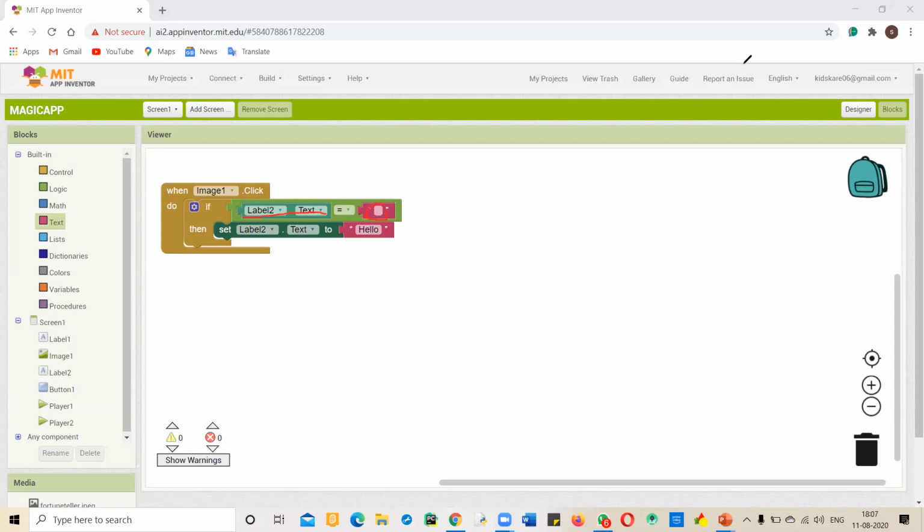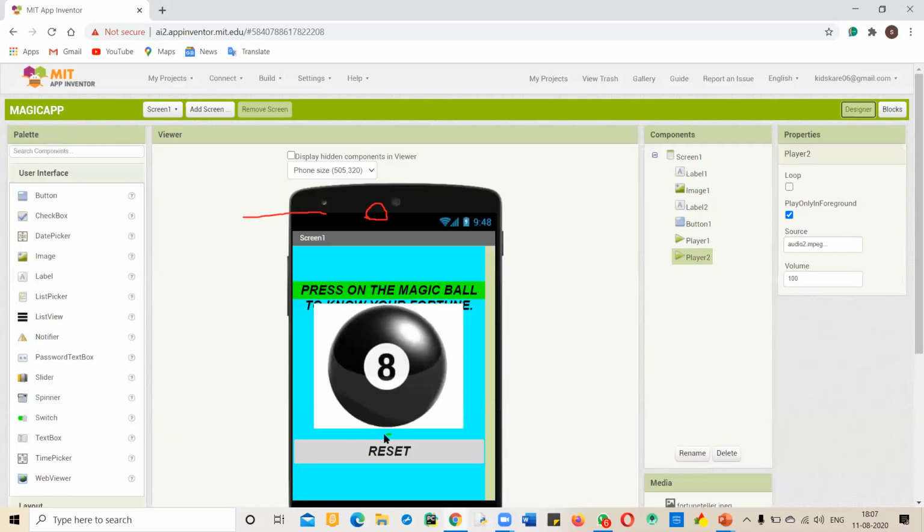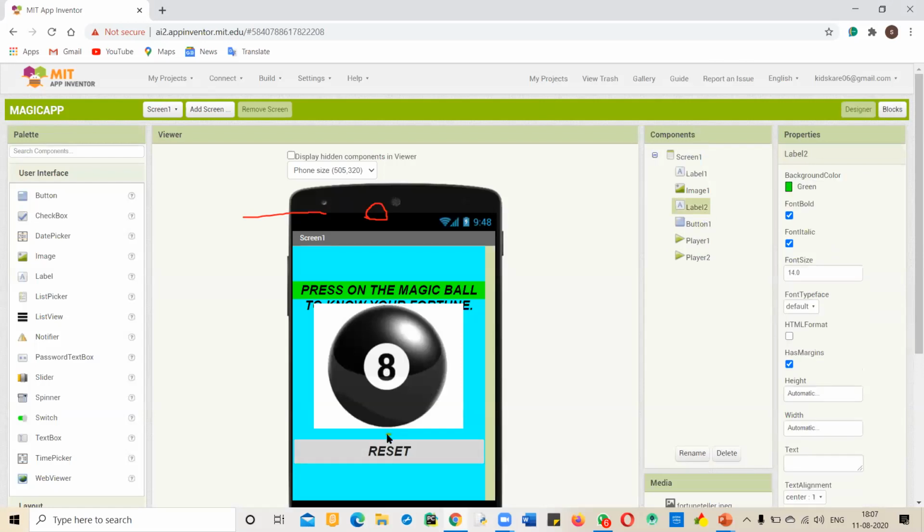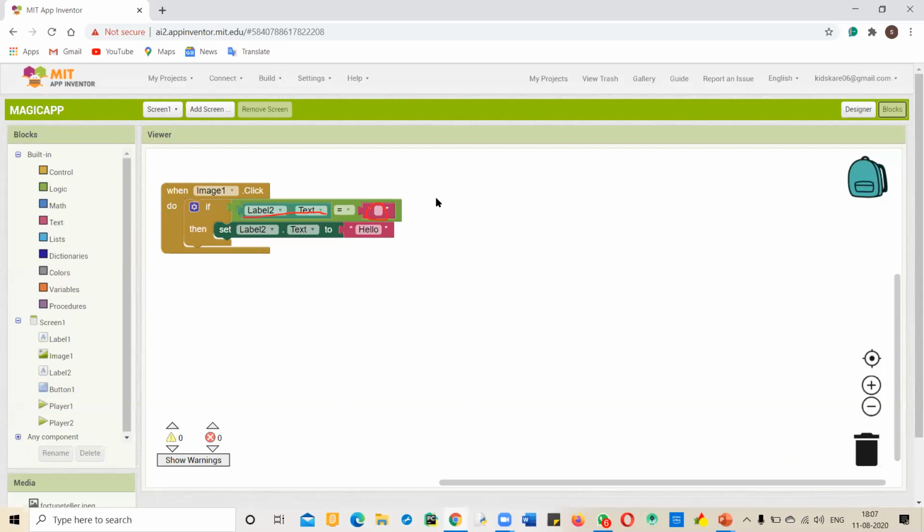This is our label 2, here with no text. So we are saying that when the label 2 text is empty, then you have to set the label 2 text to hello.